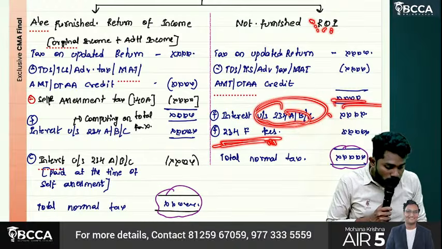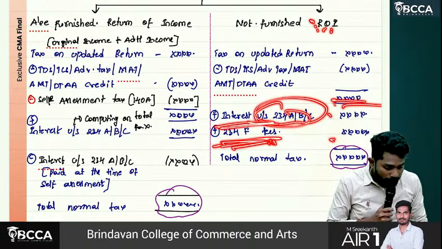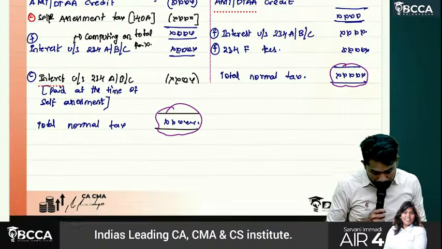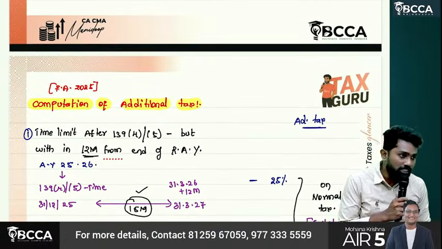So that's why 234F fees is also applicable. Add that, then you will get the total normal tax. Okay. So now what is additional tax?